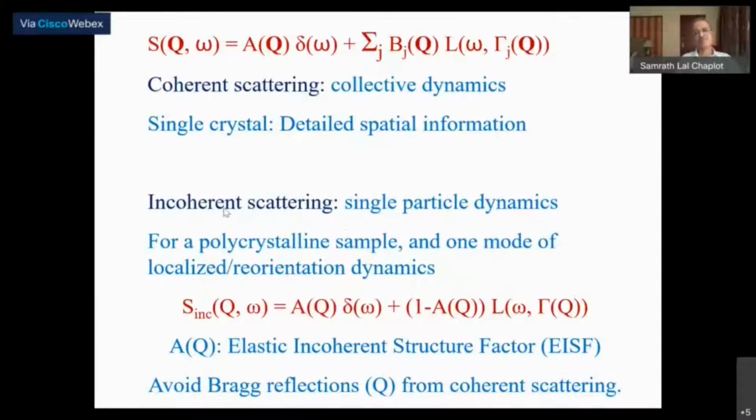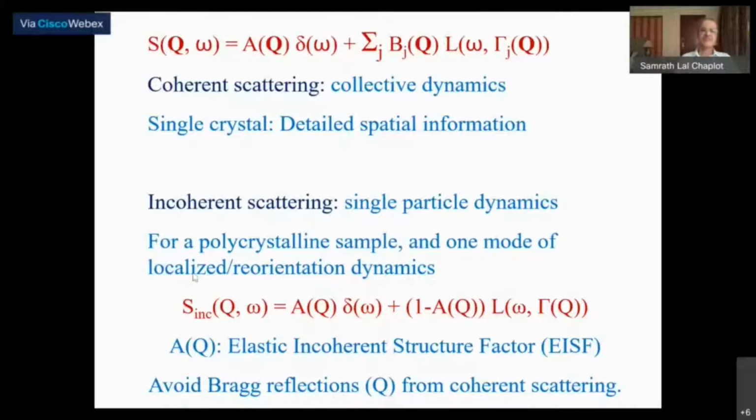So the incoherent scattering approximation is a very good approximation. And for other atoms, you may have both coherent and incoherent scattering. Even if it's a single particle dynamics, there is the coherent scattering as well. One has to see that.